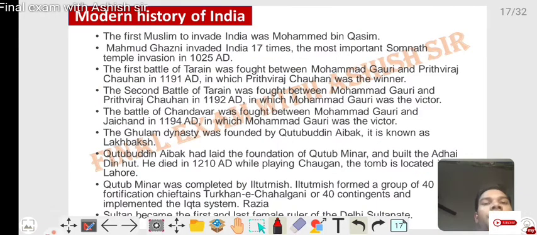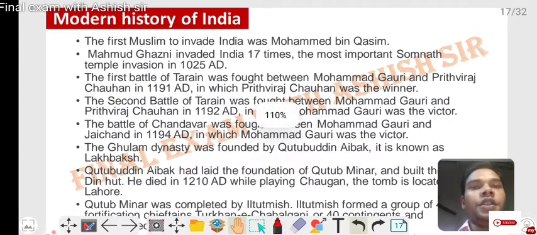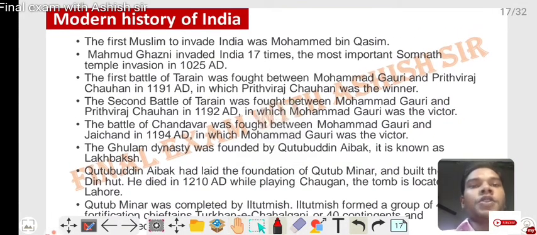Medieval history of India. The first Muslim to invade India was Muhammad bin Qasim. Muhammad Ghazni invaded India 17 times, the most important being the Somnath temple. The first battle of Tarain was fought between Muhammad Ghori and Prithviraj Chauhan in 1191, in which Prithviraj Chauhan was the winner. The second battle was fought between Muhammad Ghori and Prithviraj in 1192 AD, in which Muhammad Ghori was the victor.